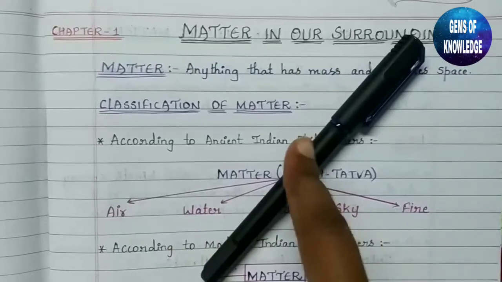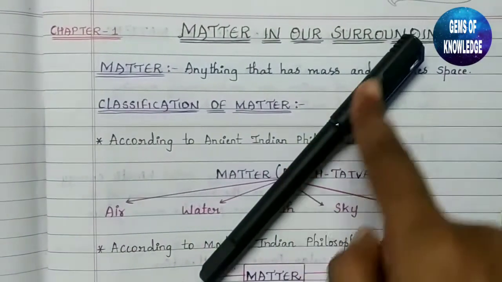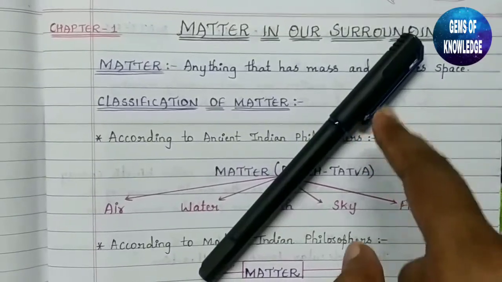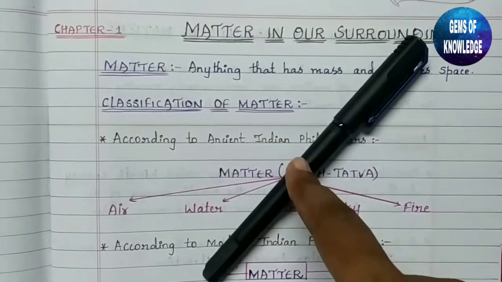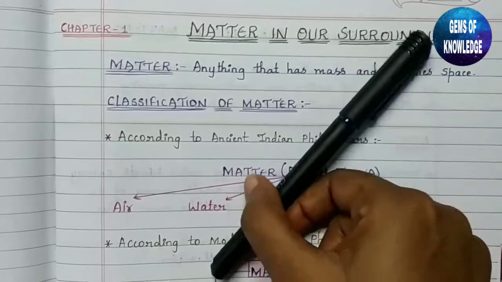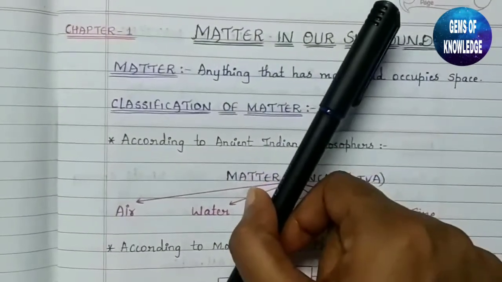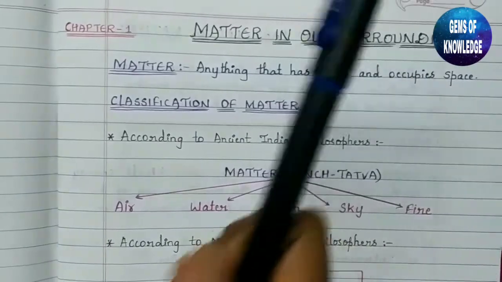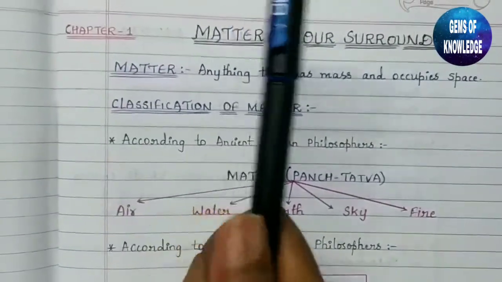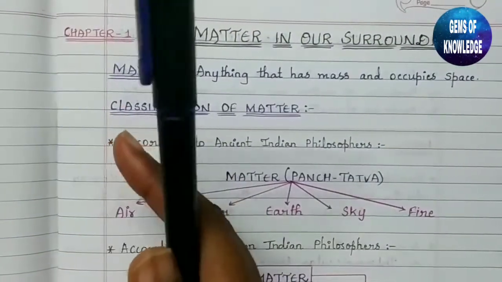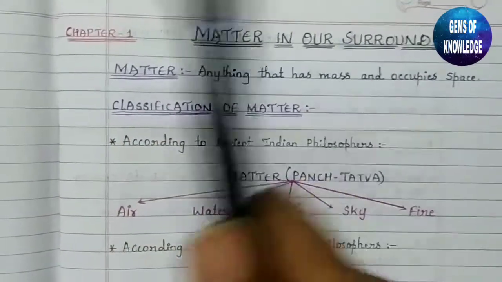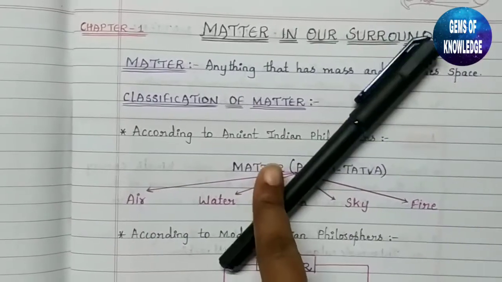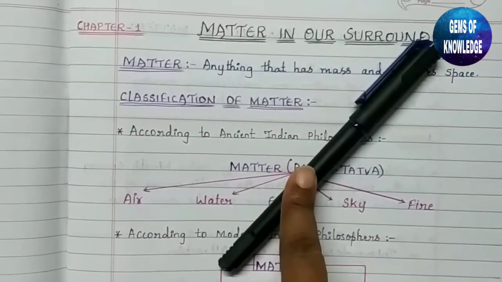It means this pen is occupying this much space, and obviously it has mass. Mass is similar to weight, but not exactly the same. We will learn the difference between mass and weight in our further classes. So this pen becomes matter.